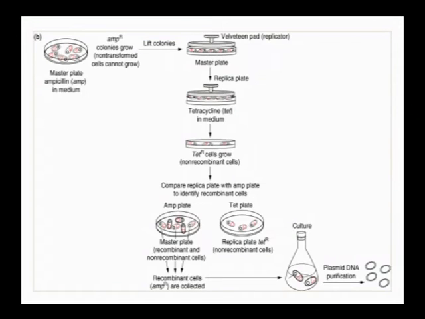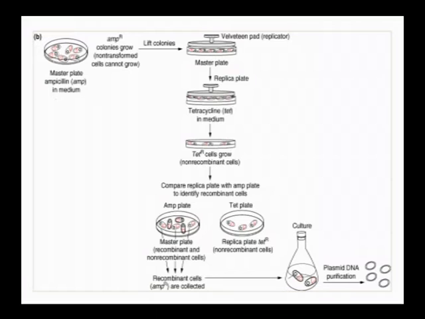This is the schematic or diagrammatic representation of the selection. Depending on which selectable marker gene we have inactivated, we grow that recombinant vector or recombinant cells in the nutrient medium. Especially if you have inactivated the tetracycline selectable marker gene, we have to grow them in ampicillin, which acts as a master plate. In this both recombinants and non-recombinants will grow, but we have to isolate recombinants.